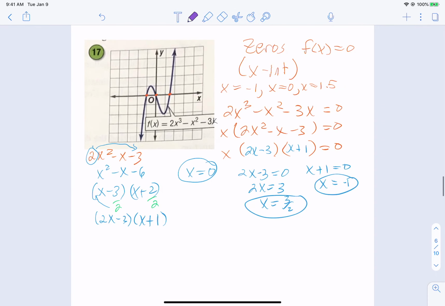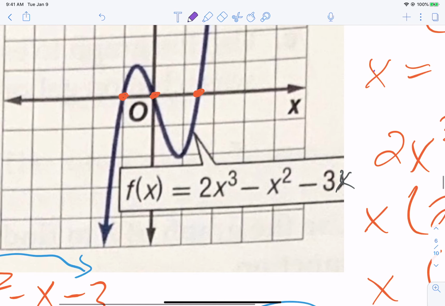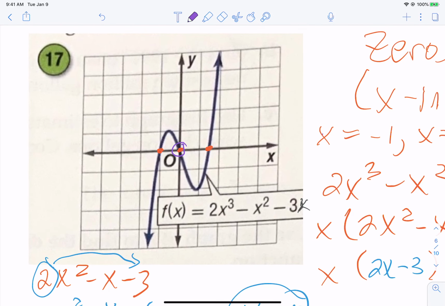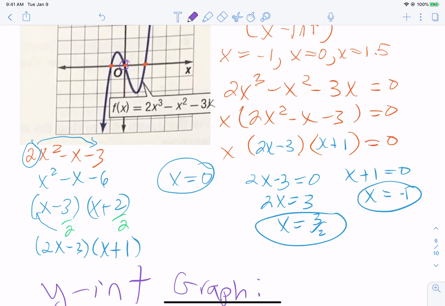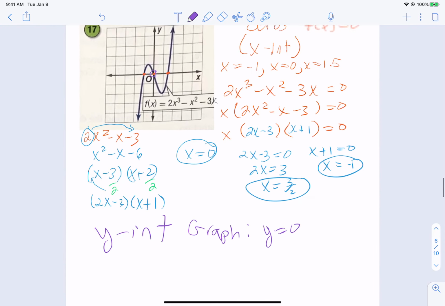Now we need to do the y-intercept. So let's look at what the graph says. The graph, if you go back up here, this is the only place that this graph touches the y-axis. That's our y-intercept. Now you can put it like that, or you can put the point. It doesn't matter, whatever floats your boat. And then how do we do that one? Well, this is much easier.